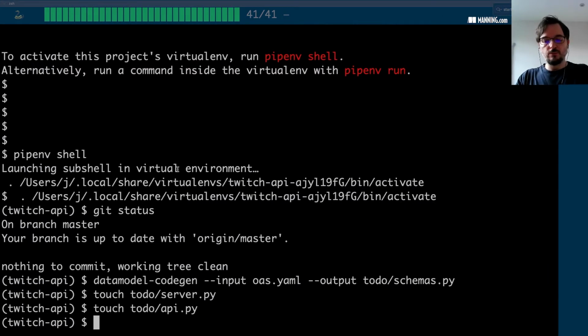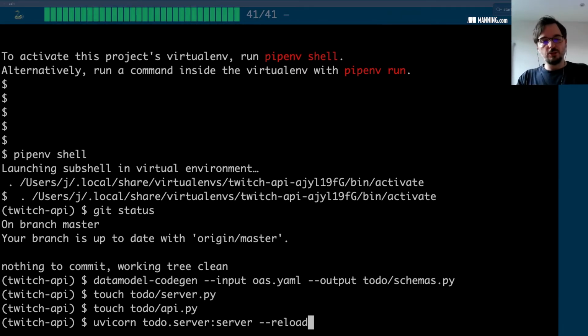So to run the server, like I said before, we're going to use uvicorn, and to get it started, we do uvicorn, and we need to give the path to the object that represents the server. So that is todo. Within the todo folder, we have a server file, and within the server file, we have the server variable, which represents the server.